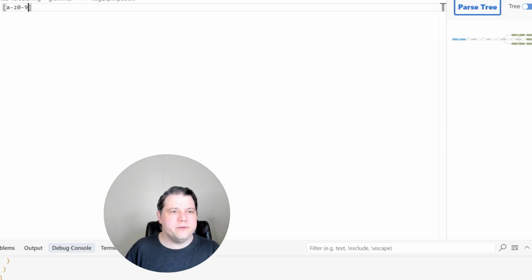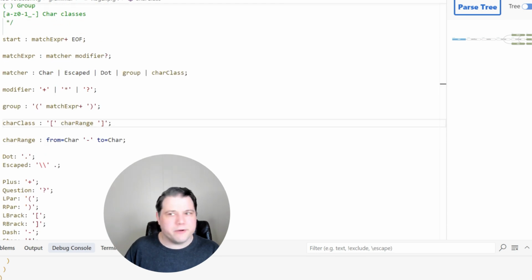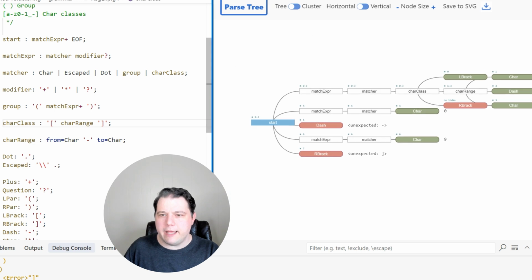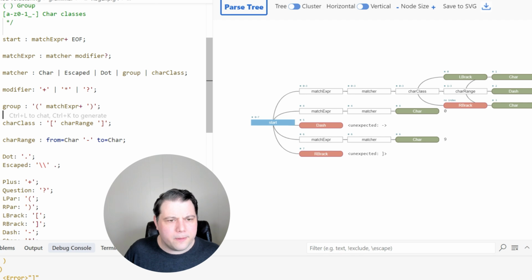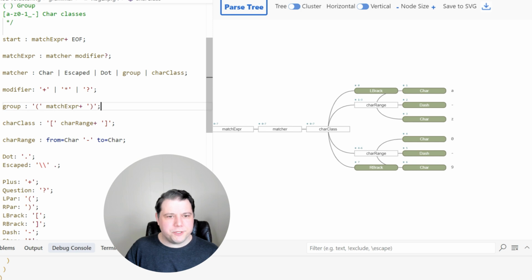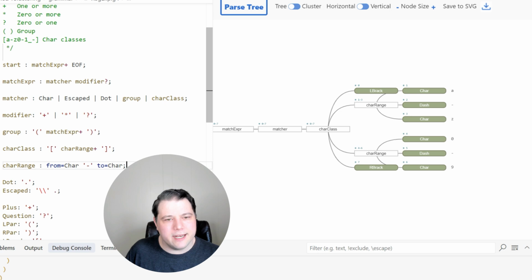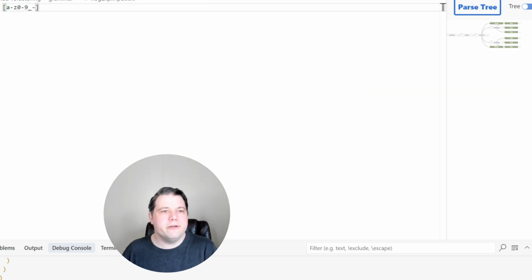First of all, we need to accept multiple of these char ranges, right? That won't parse right now. It's like, hey, I've got extra stuff. What is this? What is this doing? So that's fine. We'll just say, hey, we need multiple char ranges. All right. So that much works. That was very easy to add. See, this is why it's often easier to maintain a grammar in this kind of notation than it might be to directly maintain a recursive descent parser, though there can be other advantages to that.